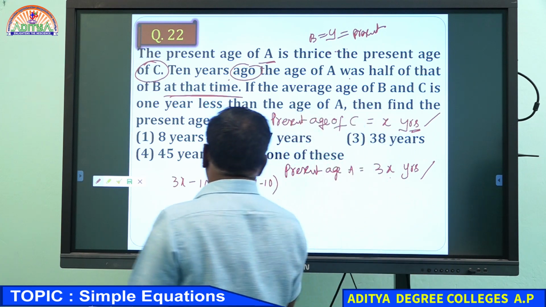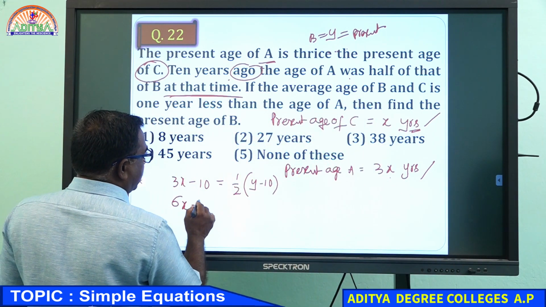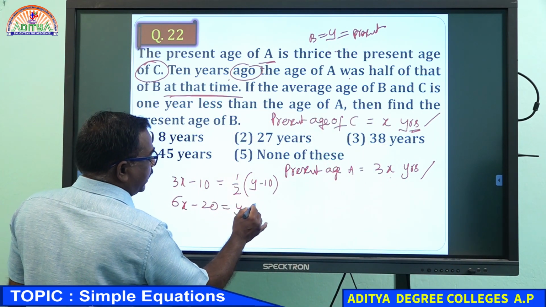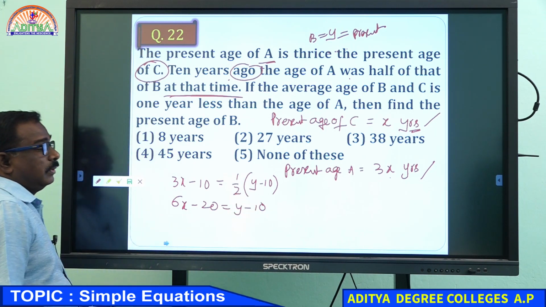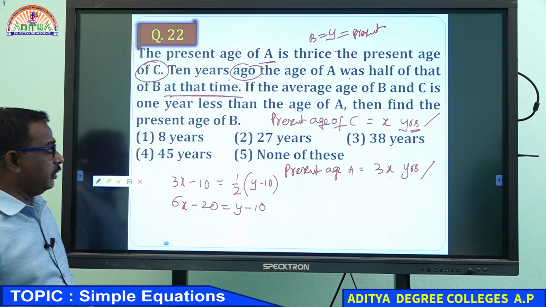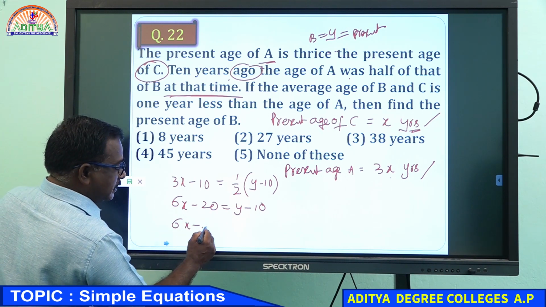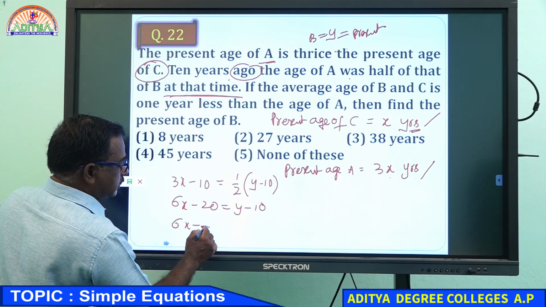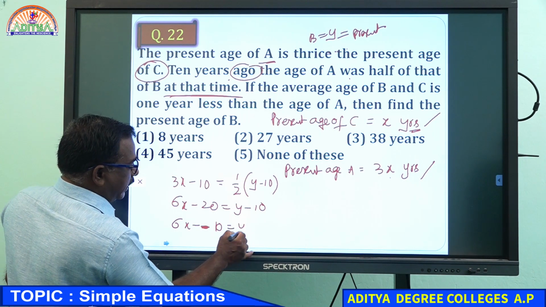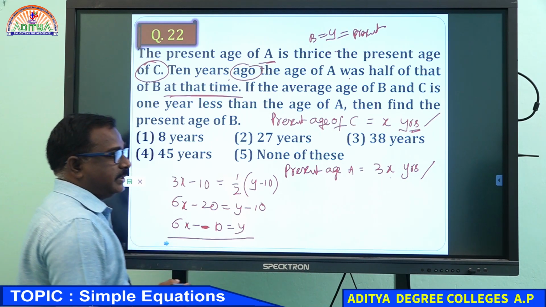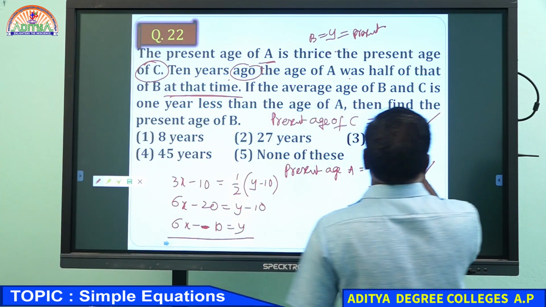What you will get is 2 into (3x minus 10) equals y minus 10, so 6x minus 20 equals y minus 10. So 6x minus 10 equals y. This is one equation, and we have another.